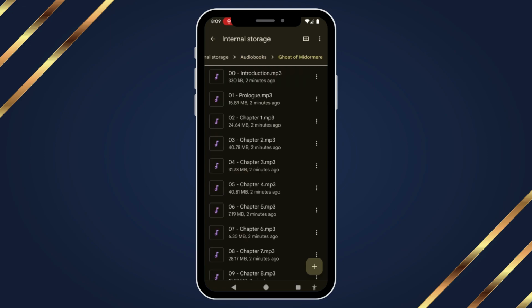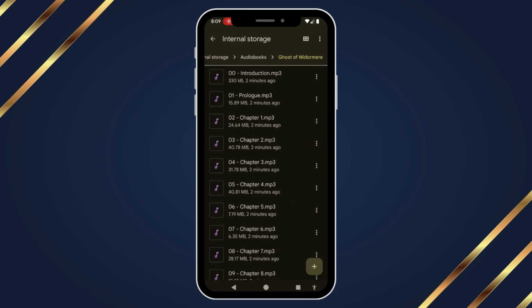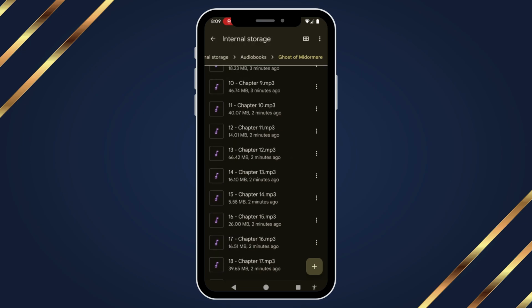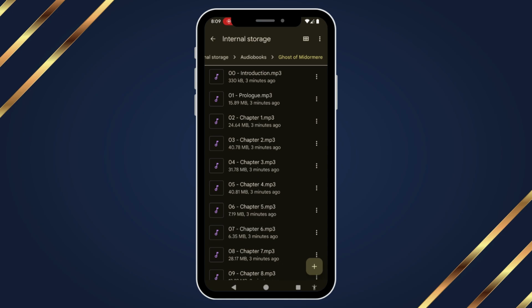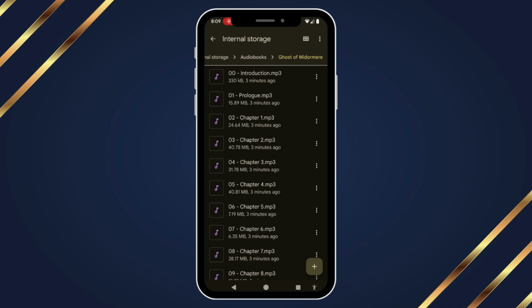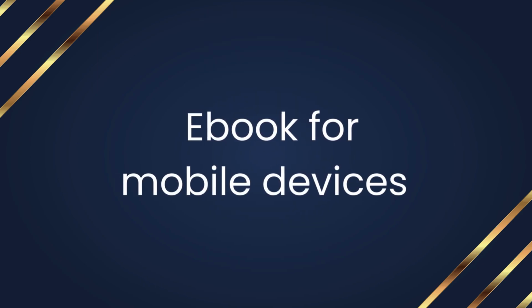Alternatively, if you don't want to download an app, you can download the files to your phone in the same way. And rather than moving them to a special folder or listening to them from within the app, you can go through one by one and listen to them straight from your phone through its MP3 system. This is a lot clunkier. I do believe you have to actually click into each individual one. I don't think it'll let you autoplay in a nice way. So that's one of the main reasons I highly recommend the app itself, which again is the Smart Audiobook Player.